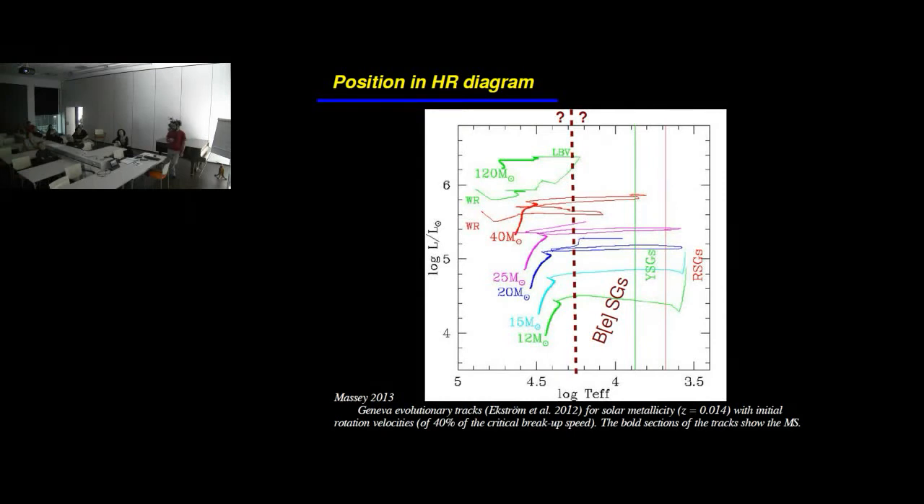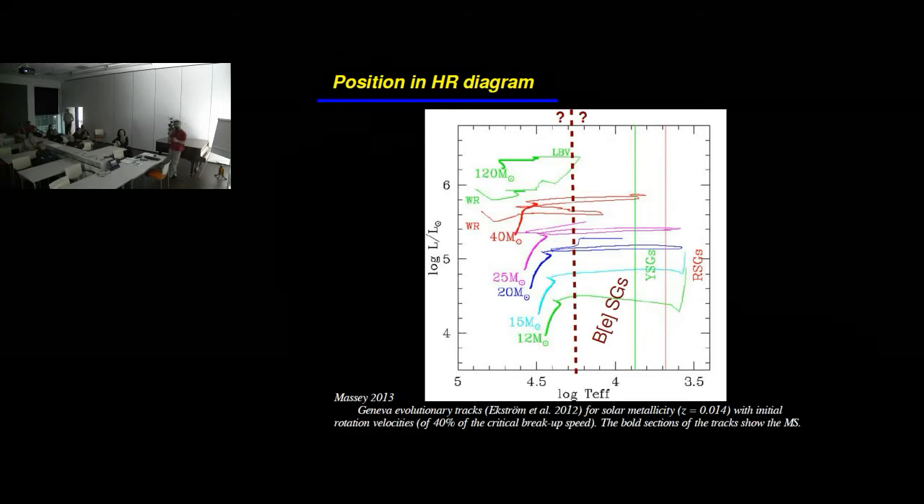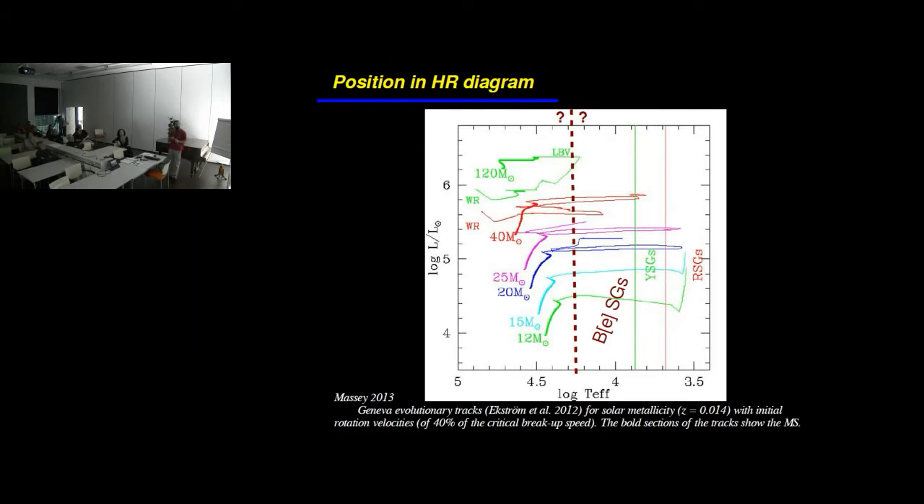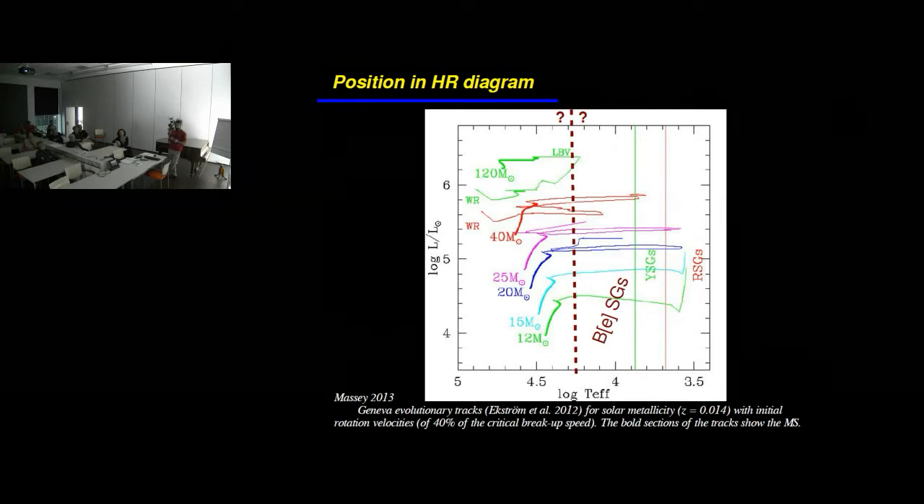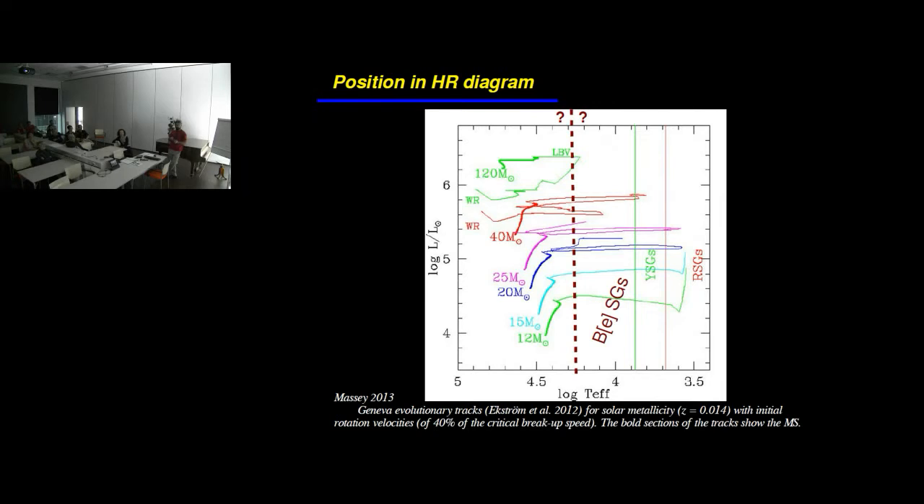Now the B[e] supergiants also belong to this general category of stars that exhibit extreme mass loss, and it is questionable where we can put them in this plot. There are studies that show that these stars belong to pre-red supergiant or post-red supergiant stages, so their evolutionary stage is a bit unclear.